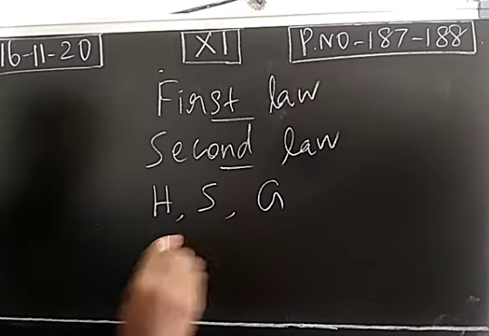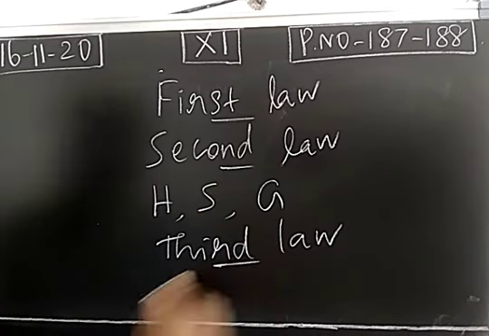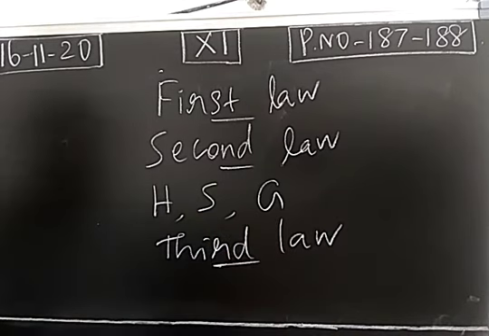Okay. And we have third law of thermodynamics. Third law deals with the calculation of entropy and unattainment of absolute 0 Kelvin. For a substance, absolute 0 Kelvin temperature cannot be attained. So all these will be discussed in thermodynamics. We will study one by one later.